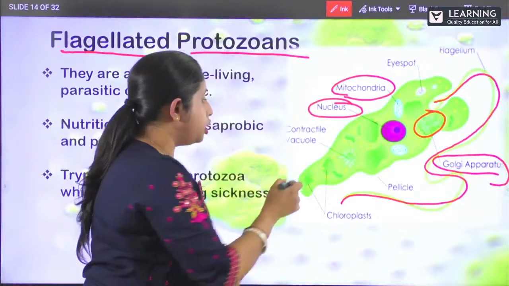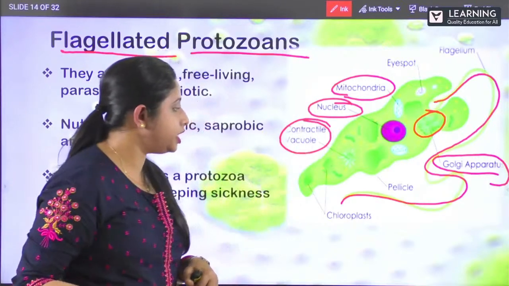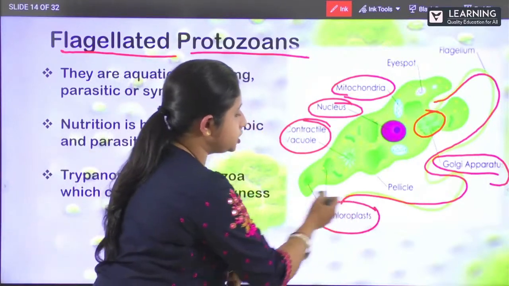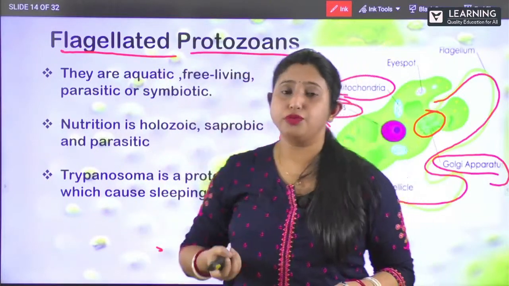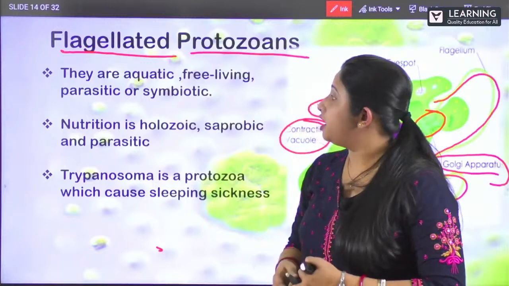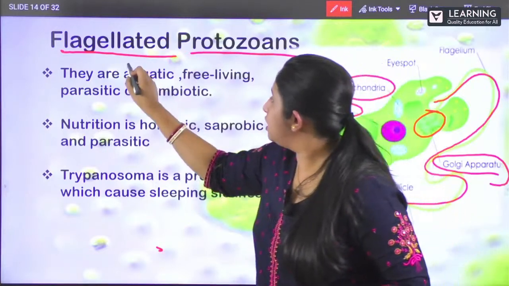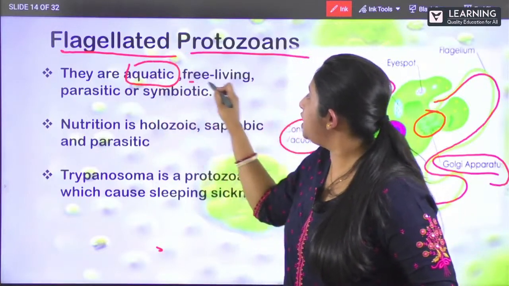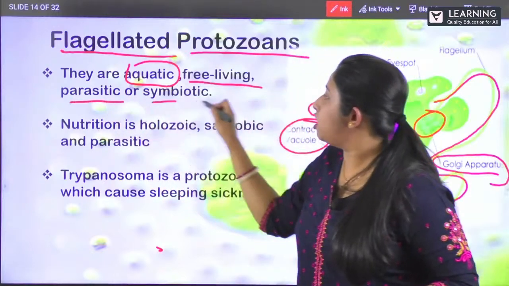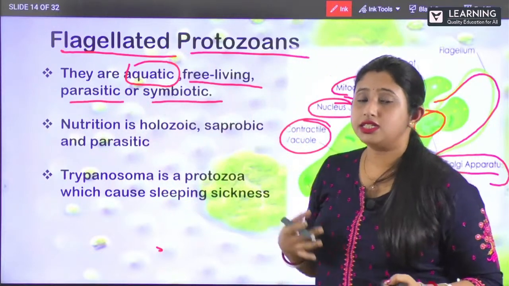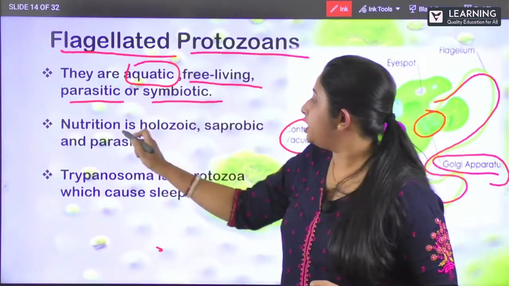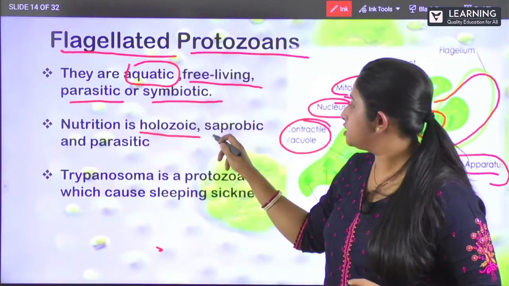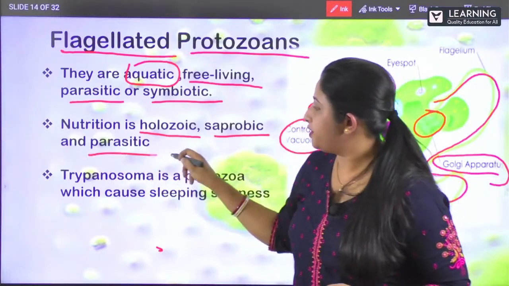And they have also got your vacuole, isn't it? So they have chloroplast, right? So this is all about your flagellated protozoans. Now they are found where? They are found in the aquatic, free-living, parasitic or symbiotic. Some of them are parasitic, some of them are symbiotic. And the nutrition is your holozoic, saprophytic, and parasitic.